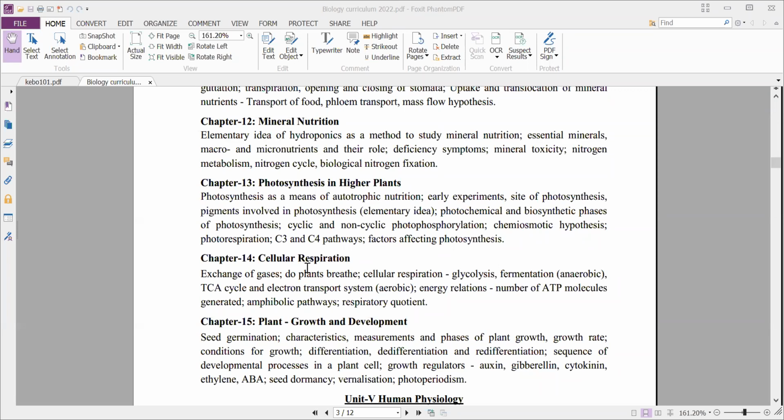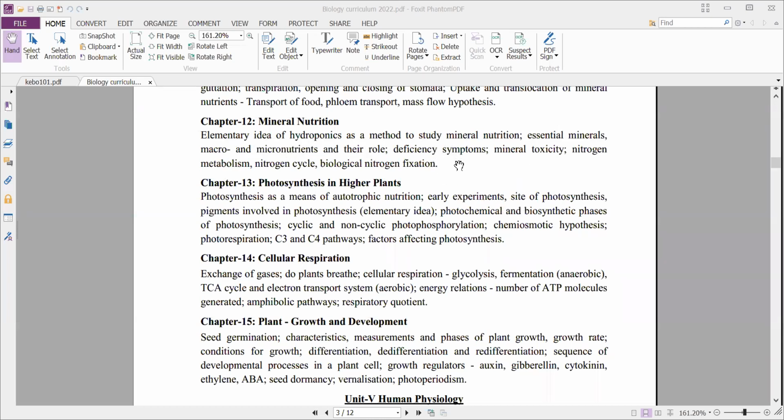So how is hydroponics useful in studying mineral nutrition, to understand essentiality, that is essential minerals, which are differentiated as macro and micronutrients, and what is their function, that is their role in the normal growth and development of the organism.